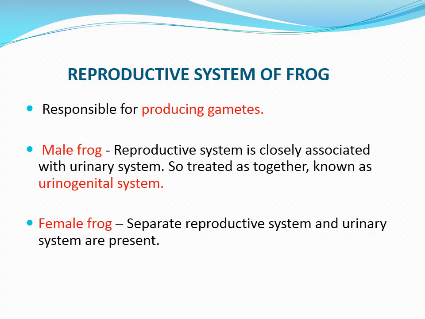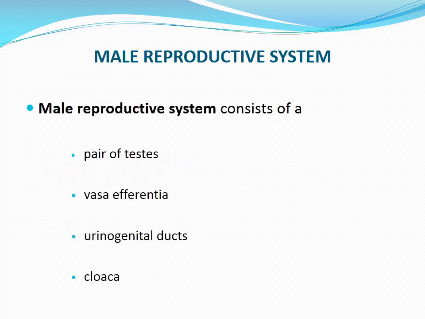But in the case of female frog, there is no functional connection between the kidney and ovary. So two separate systems are present to carry out these functions. That means the reproductive system and urinary system are separate in the female.